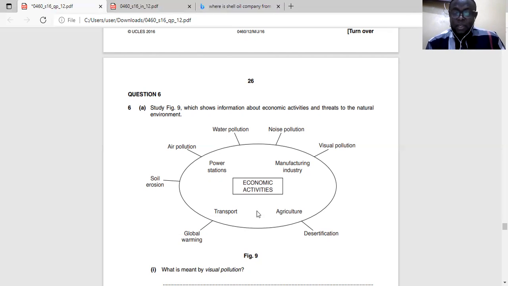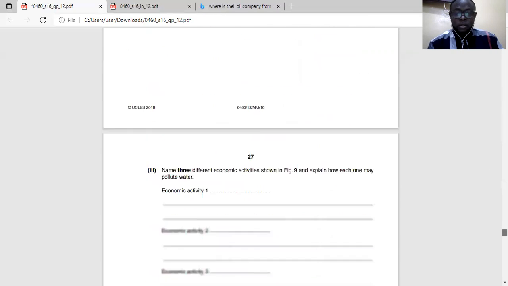Then also deforestation. When you clear the land, you have reduced the amount of forest that can trap carbon dioxide and release oxygen. Transportation, I've mentioned that. CO2 emission and all of that. Power stations, some may not release CO2 depending on what they use. If they are using coal or any fuel, it will release CO2. But also in building it, you have to clear the land. So deforestation is a major problem for global warming. When you clear the forest, you have contributed to global warming.